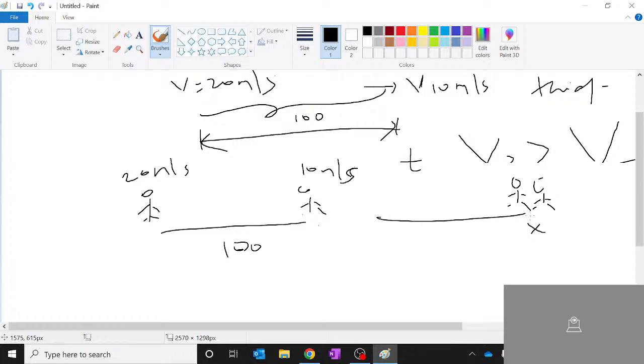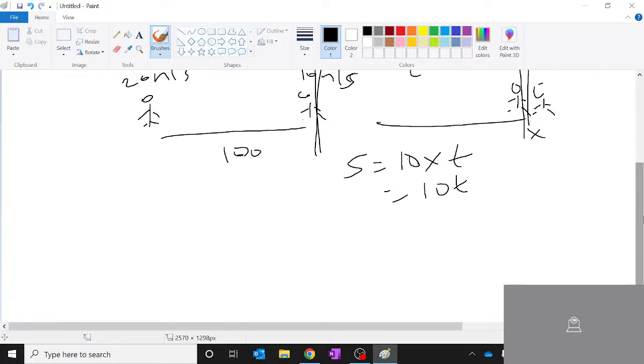Now what is the distance that the thief travels? Distance is nothing but 10 into time, which is nothing but 10t. That is what the thief travels from this point to this point.